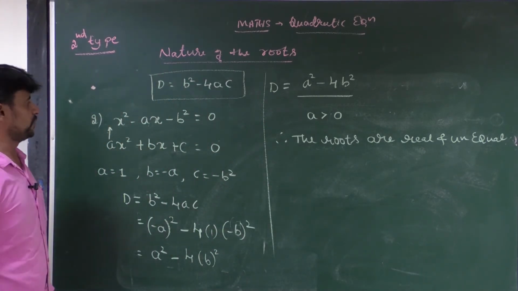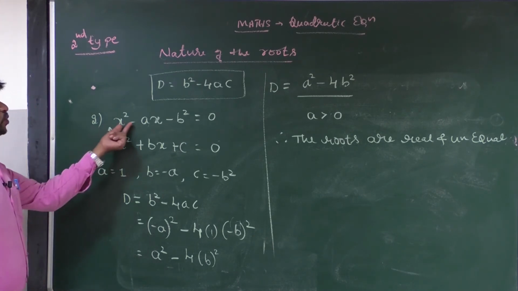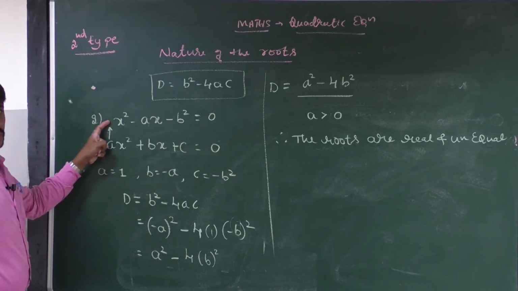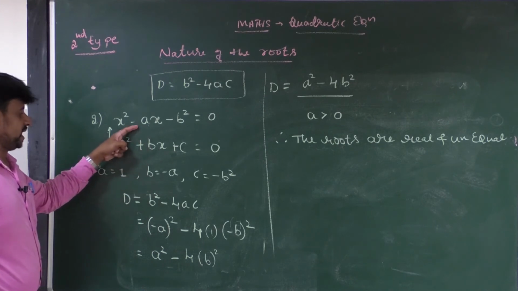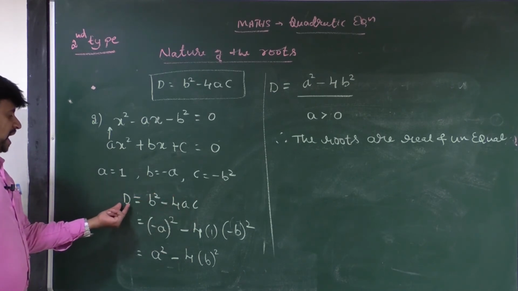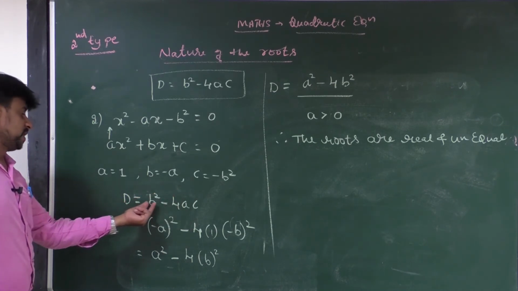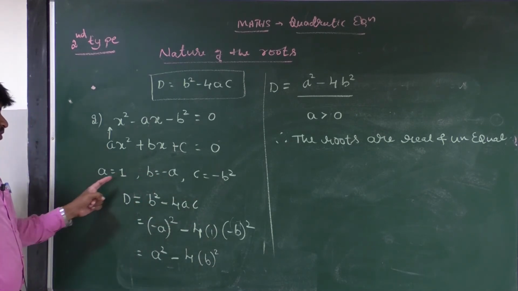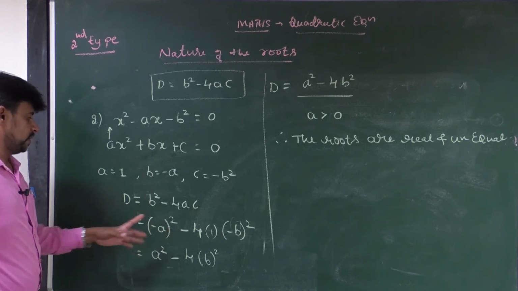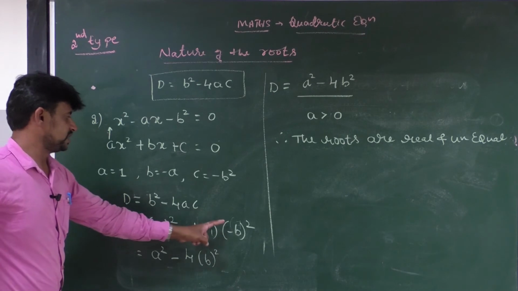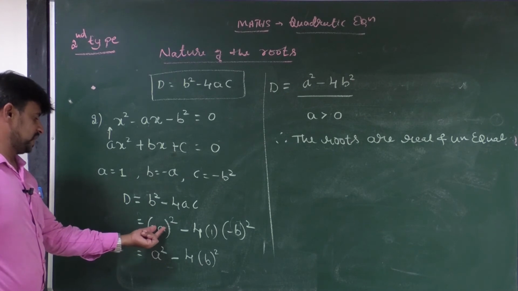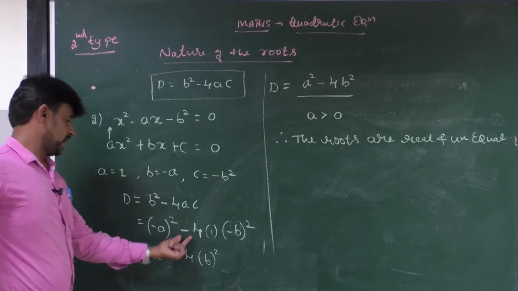Once again, look at the board, all of you. x square minus ax minus b square is equal to 0. This is the question. Here the value of a is equal to 1 and the value of b is equal to minus a and the value of c is equal to minus b square. Write the formula of the discriminant. D is equal to b square minus 4ac and substitute the values. b means minus a whole square minus 4 into a value is 1 and c value is minus b whole square. Then if you square minus a, that means minus a square becomes plus a square, minus 4 into 1 into 4,